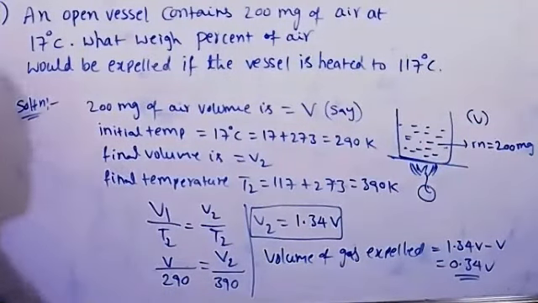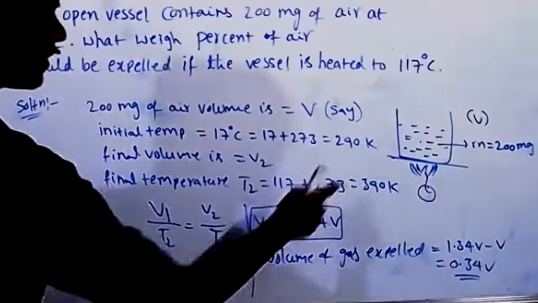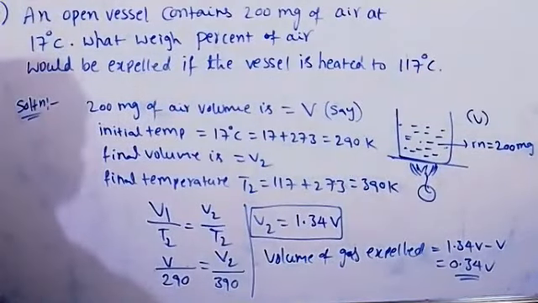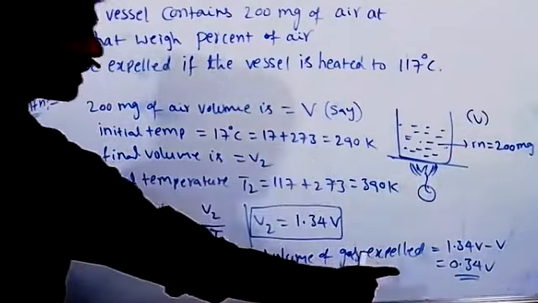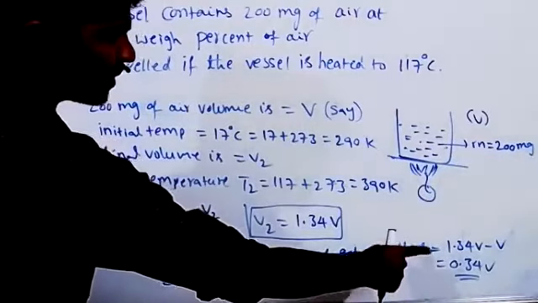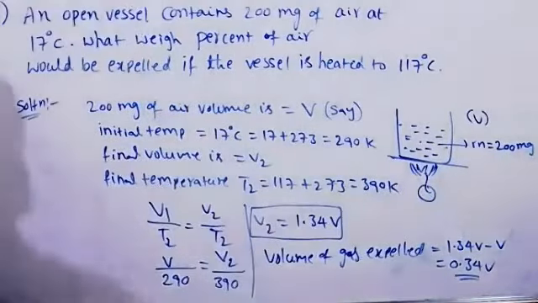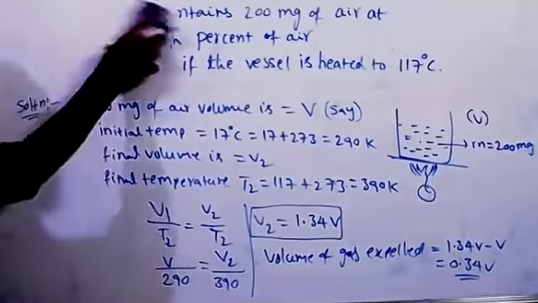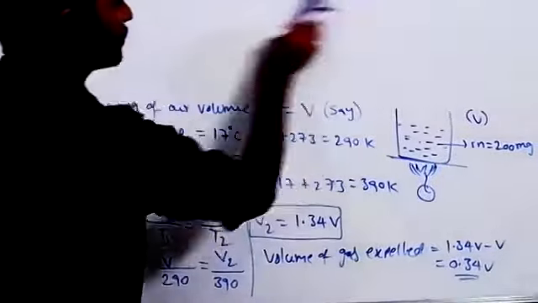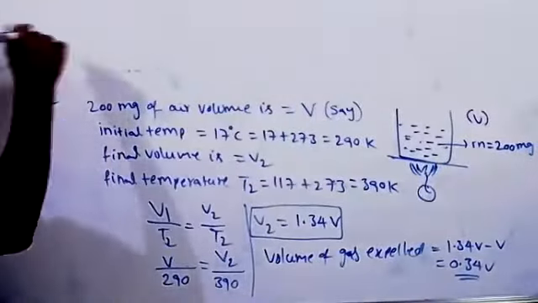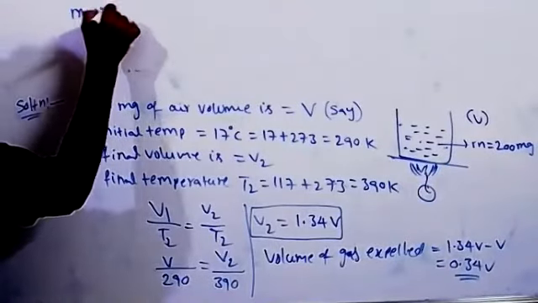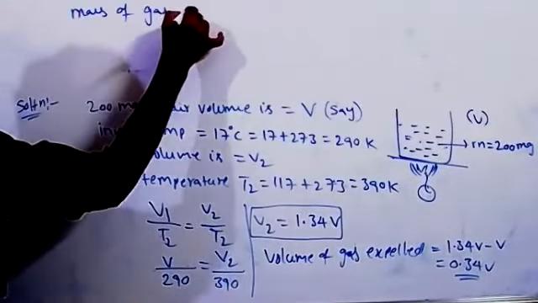So now we'll convert. 200 milligrams of gas is V volume now.